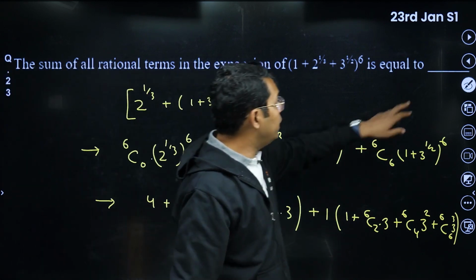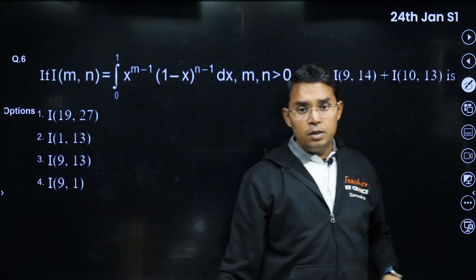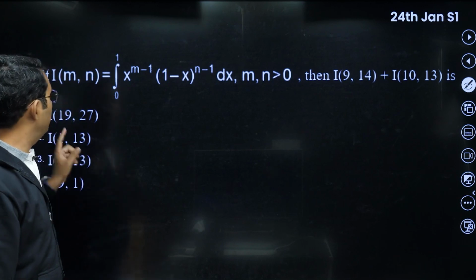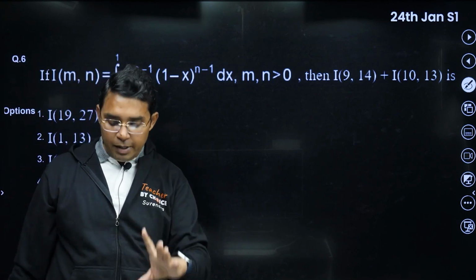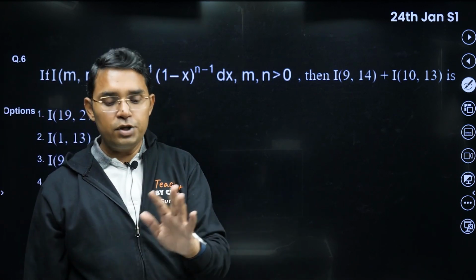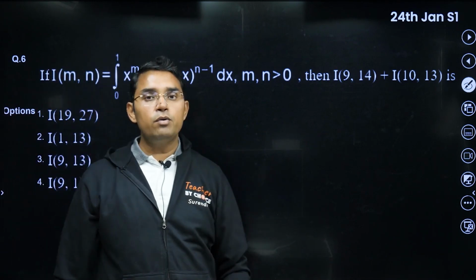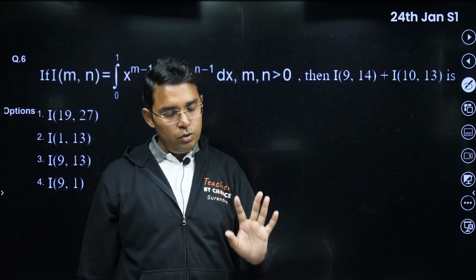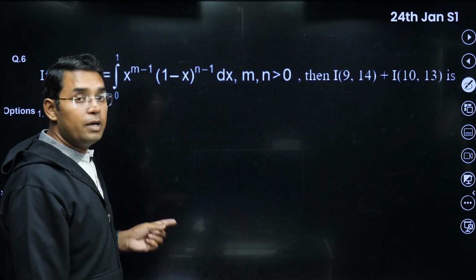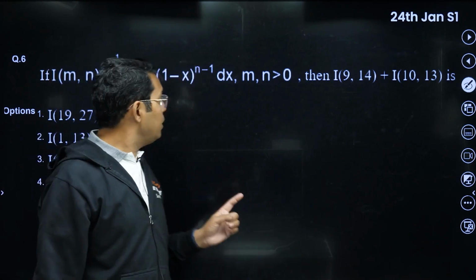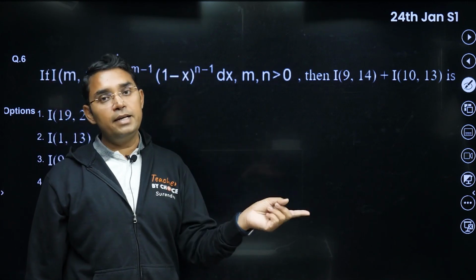Okay, so moving to the next question. This question, yeah, that is a very good question. This question is from definite integration, reduction method. Some people say gamma function, beta function, Wallis formula. Okay, if you remember all these results, then I think definitely you can do it. But normally people don't remember it. Either they remember the Wallis formula, or they try to do that reduction method in the exam itself.